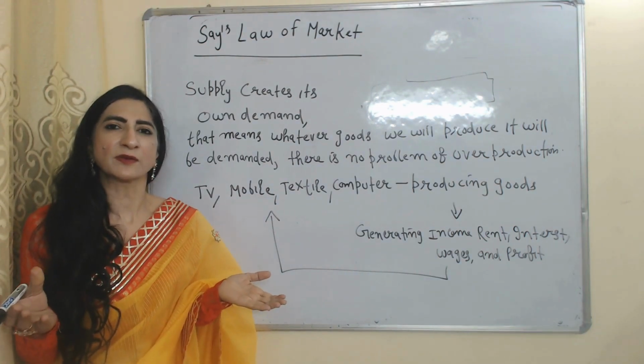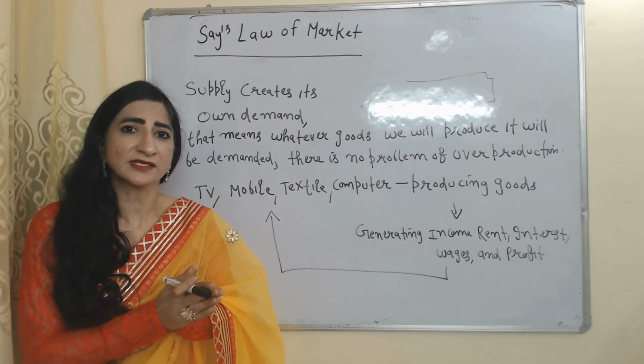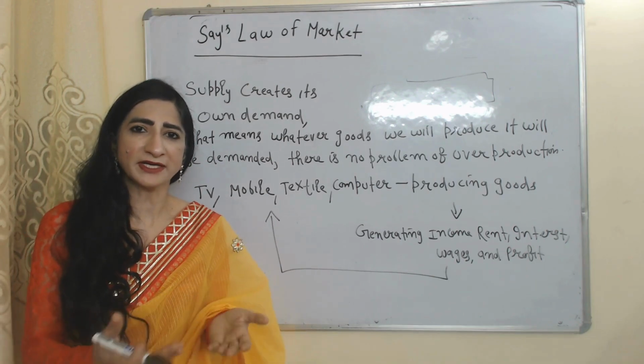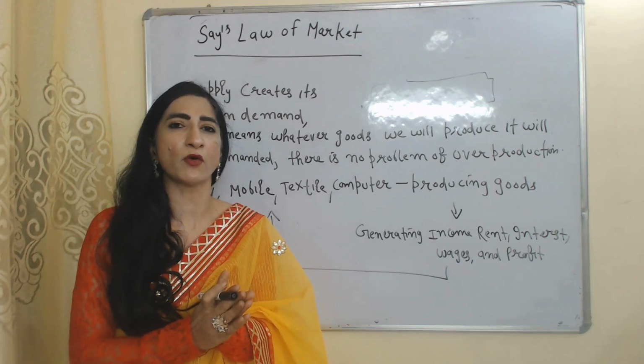According to this law, supply creates its own demand. That means whatever goods we produce, they will be demanded. There is no problem of overproduction.